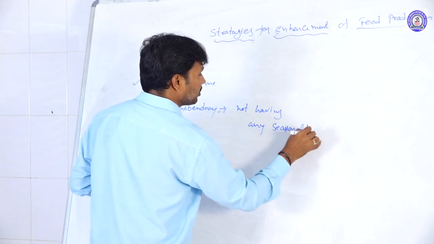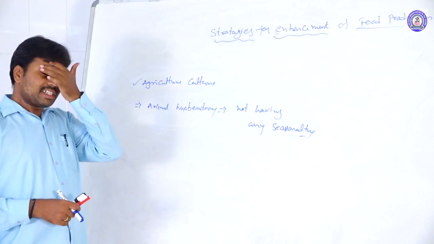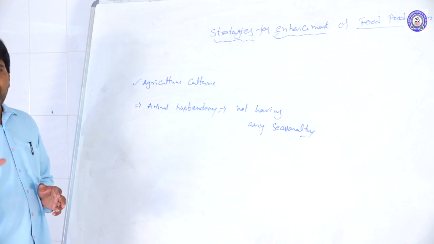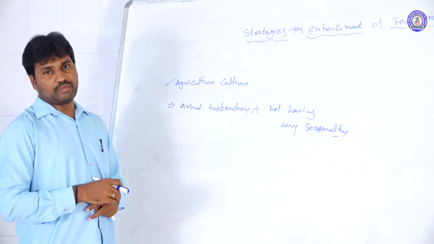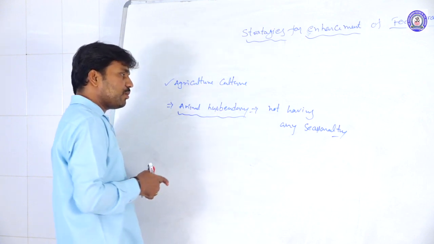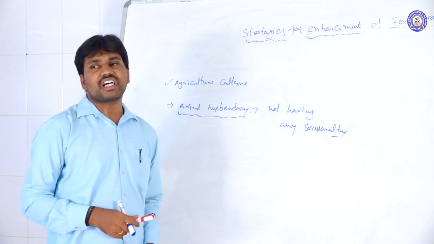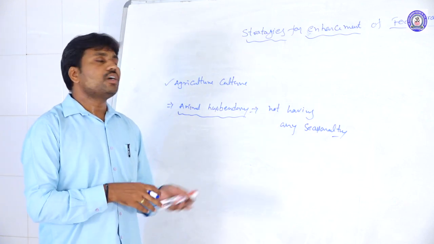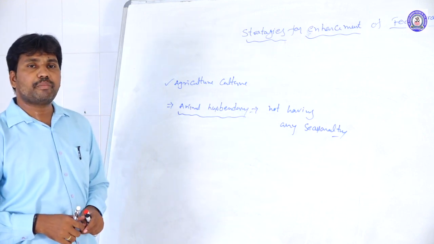seasonality. That means agriculture has seasonal development: only in certain seasons, certain days of the year, do we get agricultural products. But with animal husbandry, the rearing of animals and animal products, there are no seasonal limitations. So it is a side income for the farmers to get money.